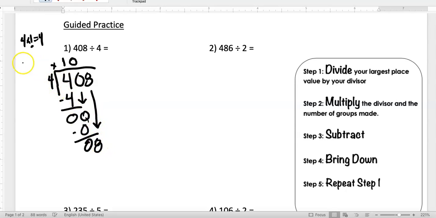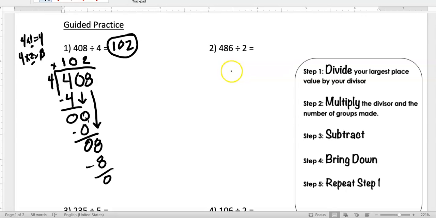4 goes into 8 how many times? I'm going to come on over and continue with my math here. 4 times 2 is 8. Oh, perfect. 4 goes into 8 twice. I got a perfect 8 right there. My 2 goes above that 8. 2 times 4 gives you 8. 8 minus 8 gives you 0. I am done with my problem. My quotient is 102. Easy peasy, as long as you're following those steps and going off to the side, rolling your 4s, rolling whatever numbers you need to roll.